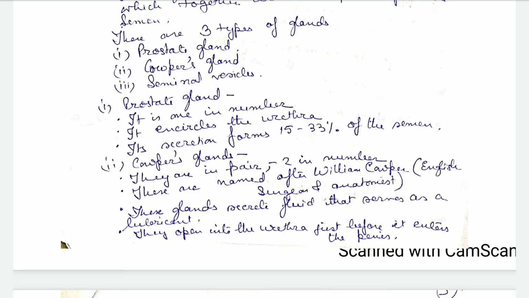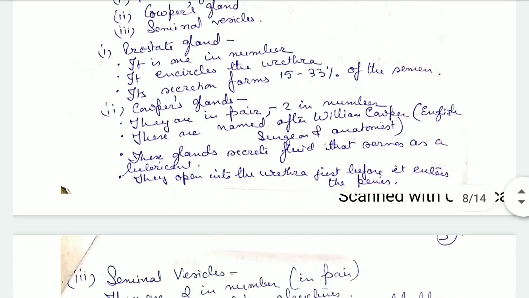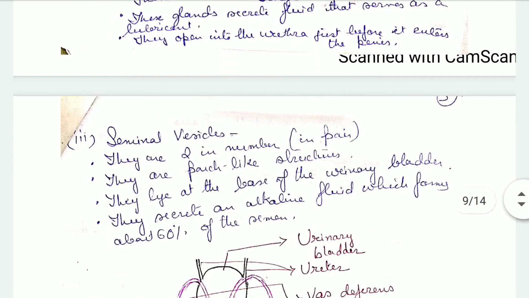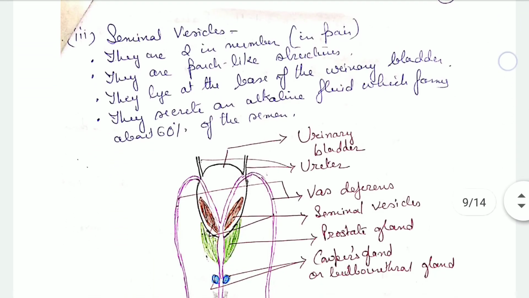Now, Cowper's glands are in pairs. They are two in number, and they are named after William Cowper, who was an English surgeon and anatomist. These glands secrete a fluid that serves as a lubricant, and they open into the urethra just before it enters the penis.